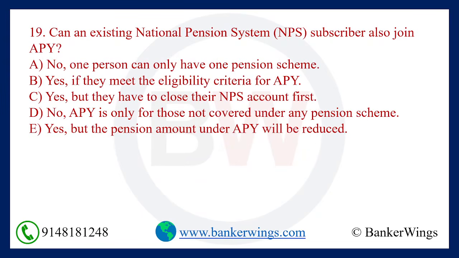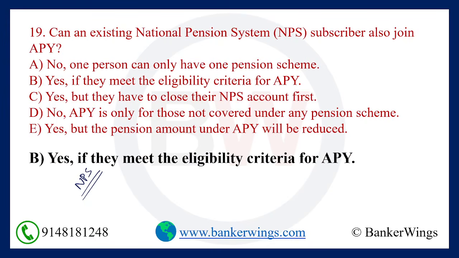Next question. Can an existing NPS subscriber also join APY? Okay, so the person already has an NPS account. Can he subscribe to APY? The answer is yes, if they meet the eligibility criteria of APY, which means they should be between 18 to 40 years of age. Even if they have an NPS account, they can subscribe to APY.